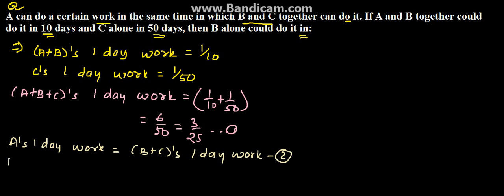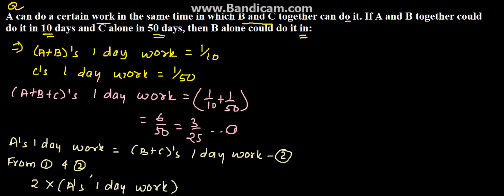So from equation 1 and 2, we can say that 2 into A's 1 day work is equal to 3 by 25, derived from equations 1 and 2.